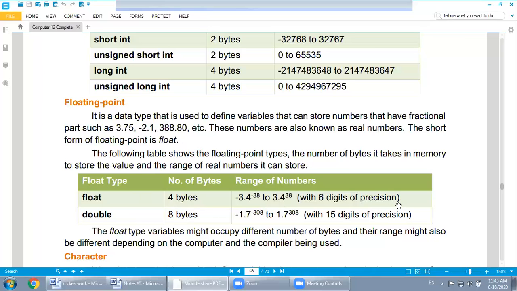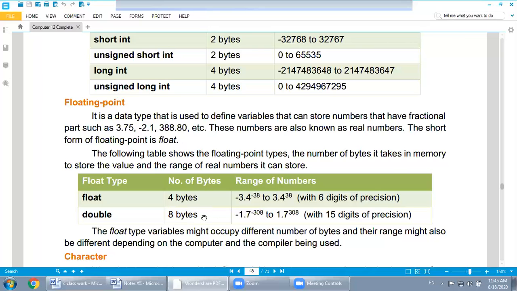Precision means, if the result is, let's say, 0.33333333, it will take 6 digits after the decimal point. Double occupies how many bytes?